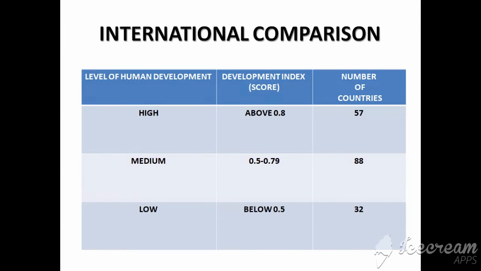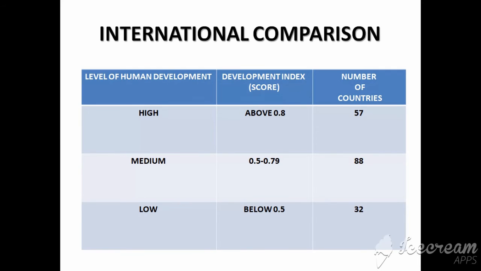So when we say international comparison, when we have to categorize the level of human development, it is categorized into these 3, or in some of the books you can find 4 also. So above 0.8 it is a high level of human development. In between 0.5 to 0.79 it is a medium level of human development, and below 0.5 is a low level of human development.